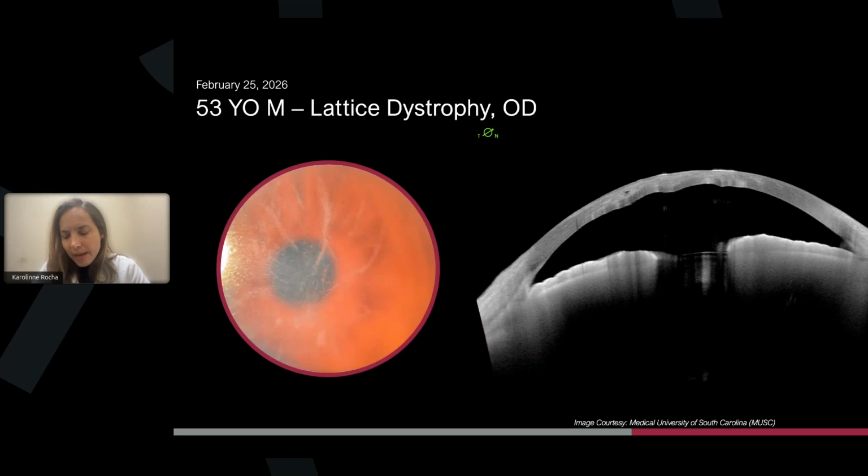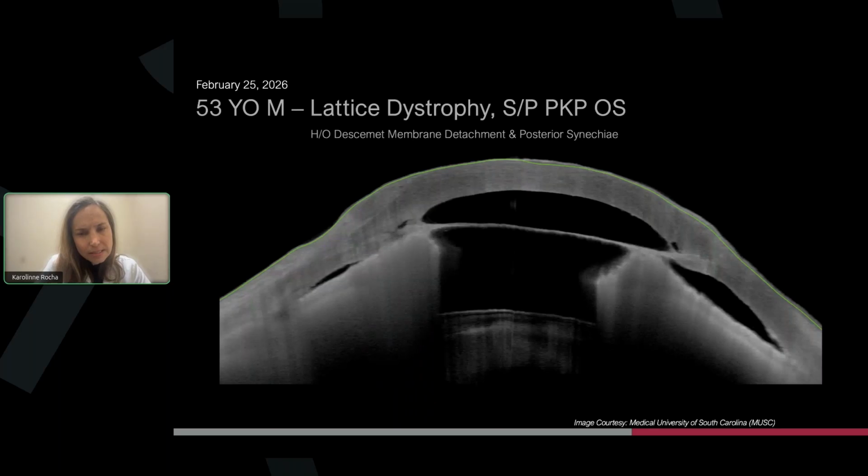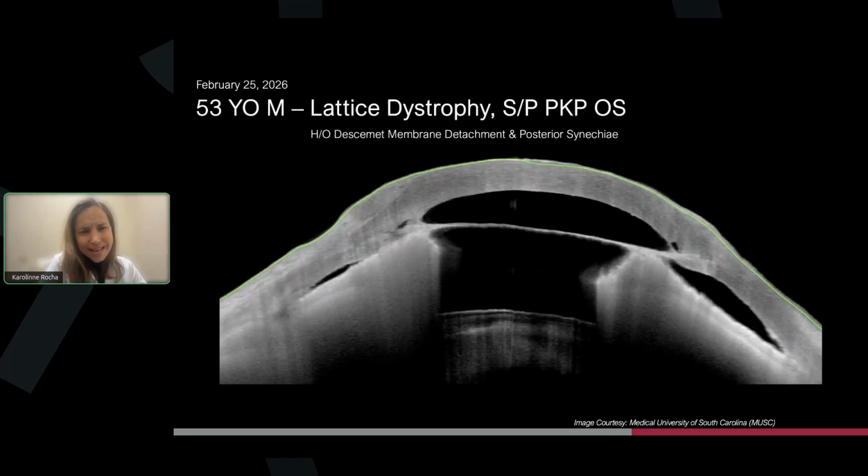He comes back 5 weeks after surgery, and corneal edema, diffuse edema post-transplant, and that's what we see. So very hazy view, but basically he had a Descemet detachment from the corneal graft, from the PKP that was done just a few weeks earlier.